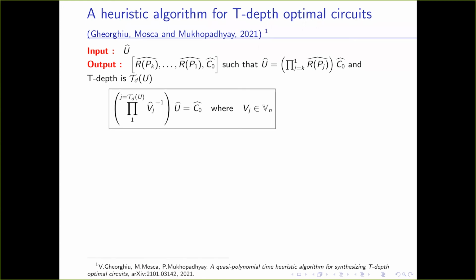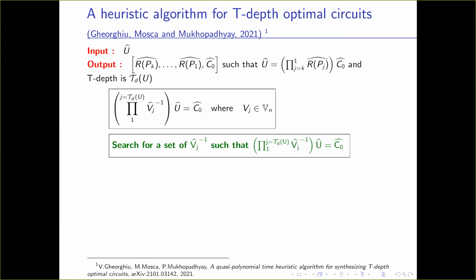If we club these RPs such that each group of RPs has T depth 1, which means each belongs to this group of special unitaries, then we can write the product of Vj inverse times the channel representation of U as equal to the channel representation of some Clifford.